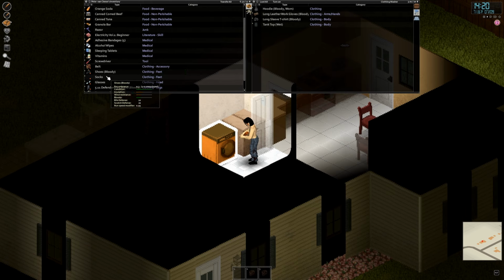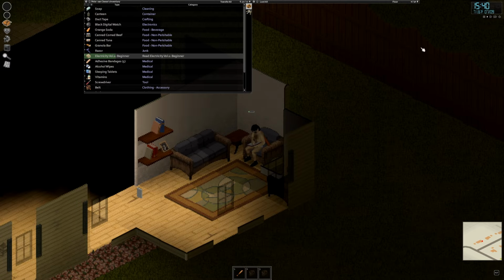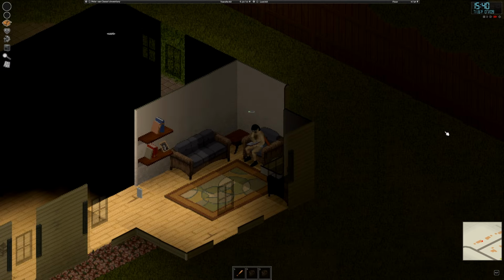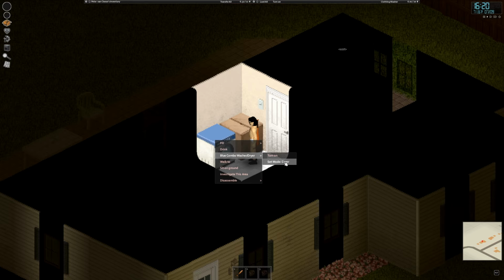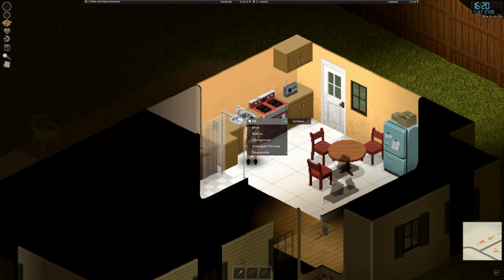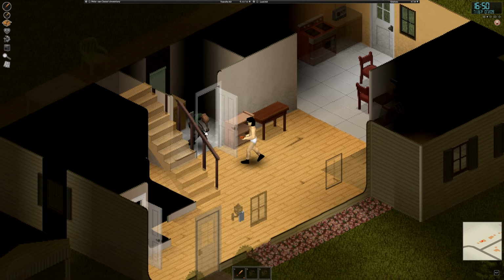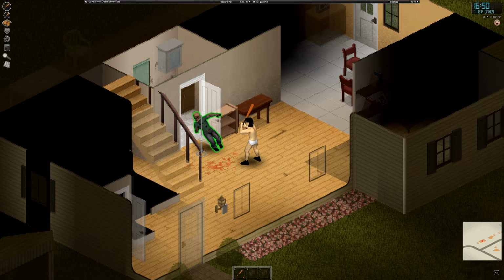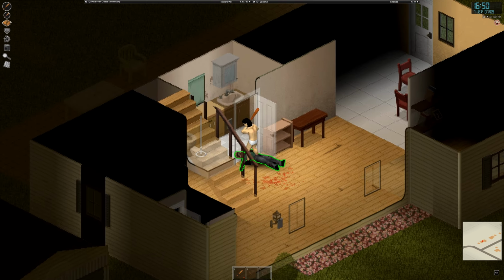Did some laundry because all my clothes were super dirty. Cleaned myself. Then I read a book on electricity. Switched the washer mode over to dryer. Dried my clothes. And then after that, I filled up my canteen. Then I heard a zombie break in, so took care of him and got my 9th kill.